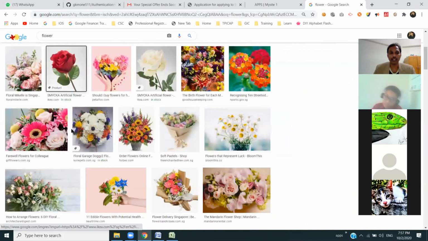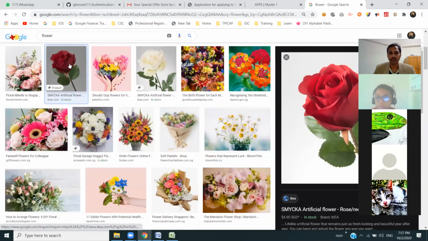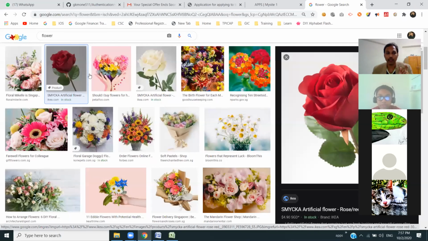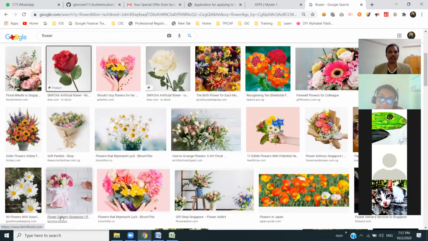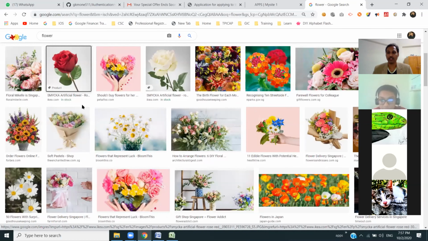You have to display all the images as thumbnails. Small size images are called thumbnails. When you click on the image, it should be displayed as a big image.